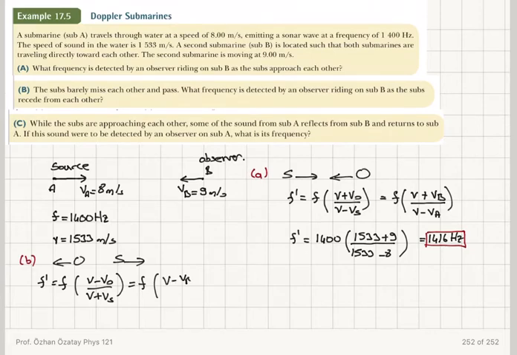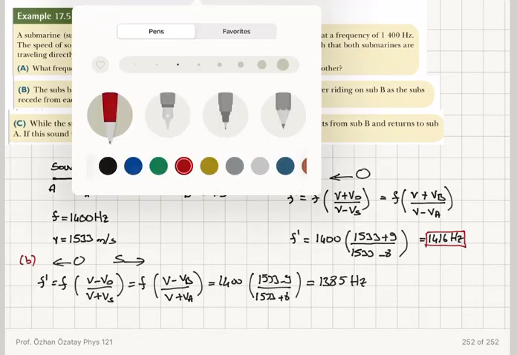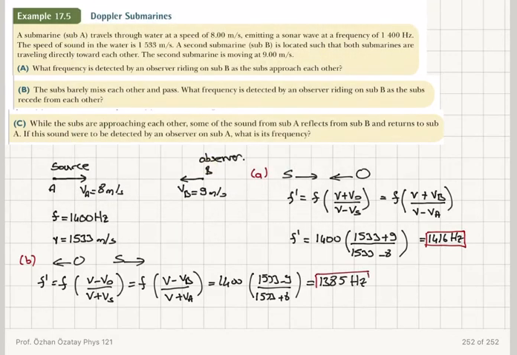Again, the observer is B and the source is A. So I will find that this is 1400 multiplied by 1533 minus 9 over 1533 plus 8, and the answer will be 1385 Hertz. Indeed, less than the frequency of the source.